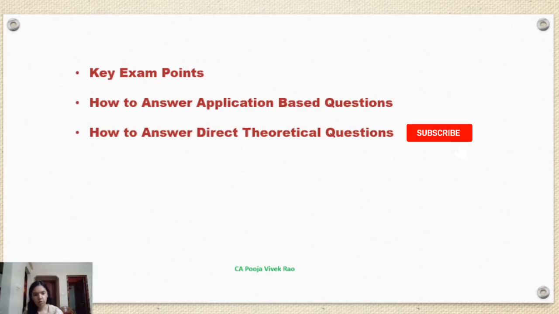And point number 2, use properly framed language. Write in clear, professional and technical language. Avoid casual or conversational wordings.